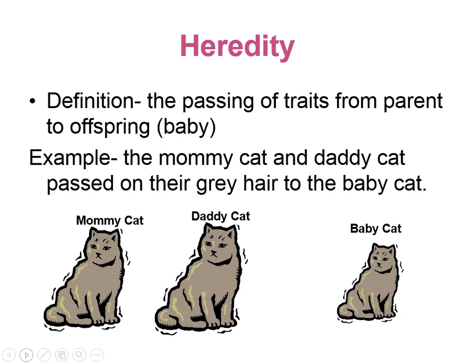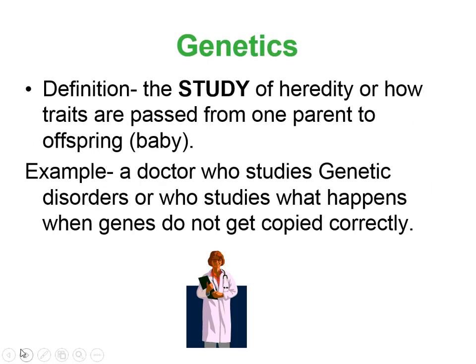Another vocab is heredity. It is the passing of traits from one parent to its offspring. Offspring meaning baby. So here's an example: you have a mom and a dad, and they both have gray hair, and they pass that gray hair down to their baby cat, and so now their baby cat also has gray hair. And then we have genetics, which is just the study of heredity, or how traits are passed from one parent to their offspring. You may have a doctor who studies genetic disorders, or someone who studies what happens when genes do not get copied correctly.